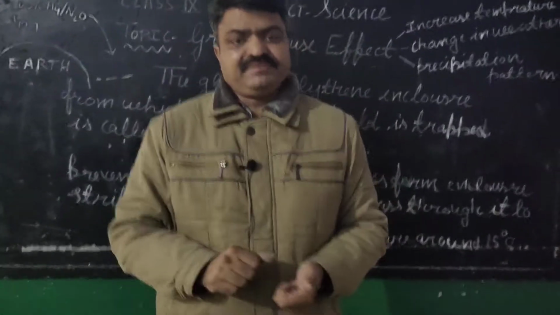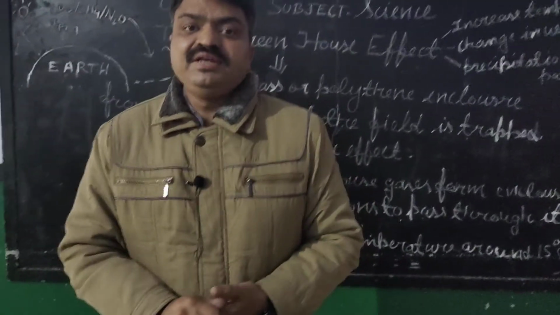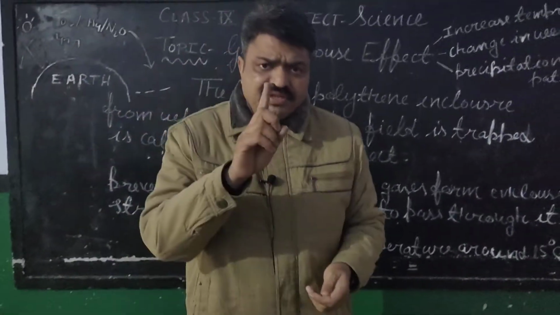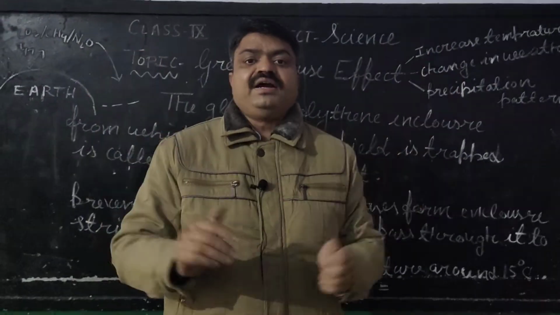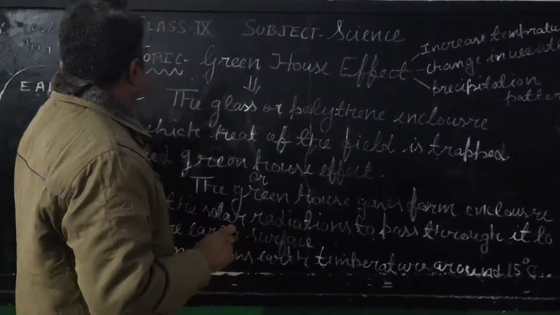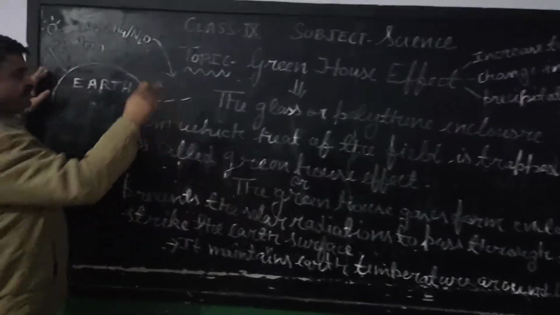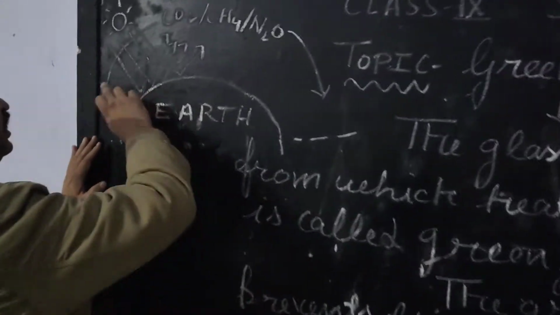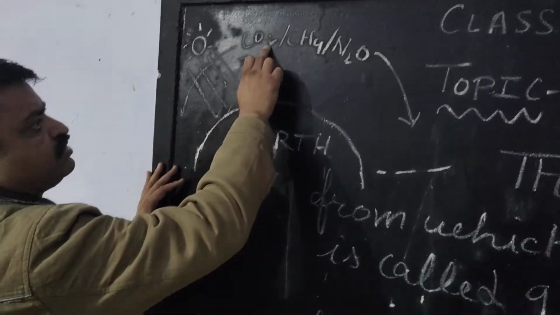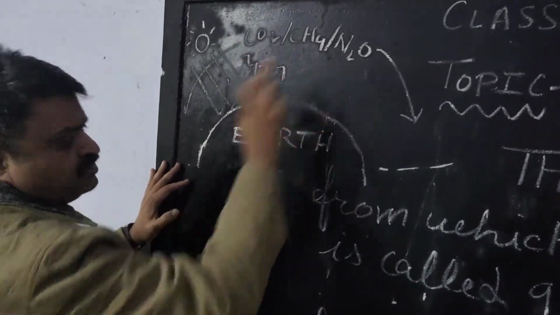All these gases are known as greenhouse gases. Now these greenhouse gases make a layer in the atmosphere, a layer of carbon dioxide, methane and nitrous oxide.